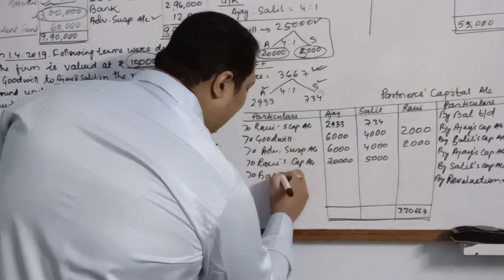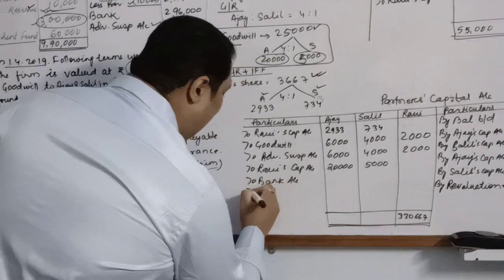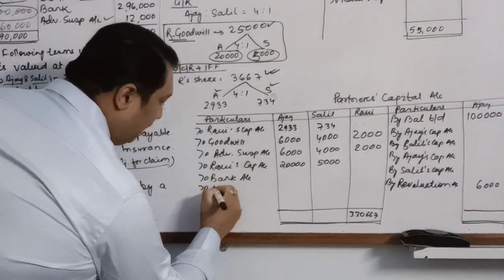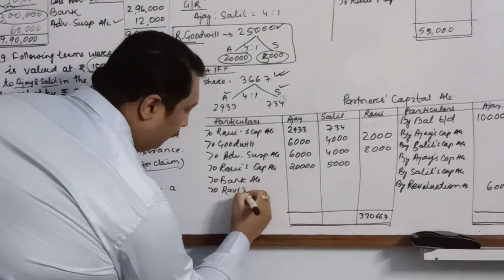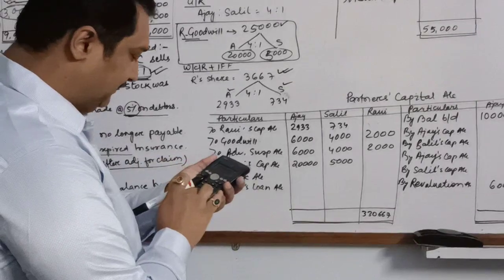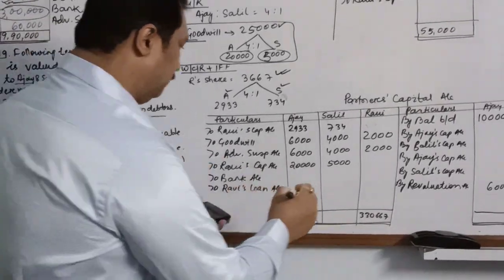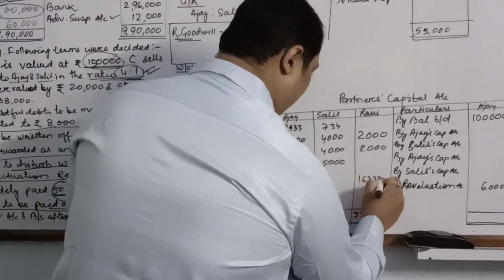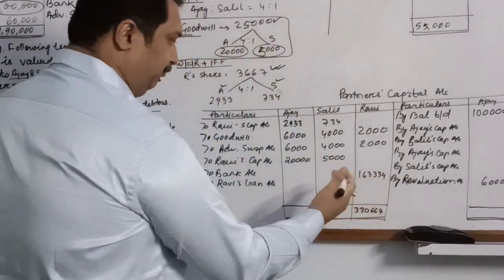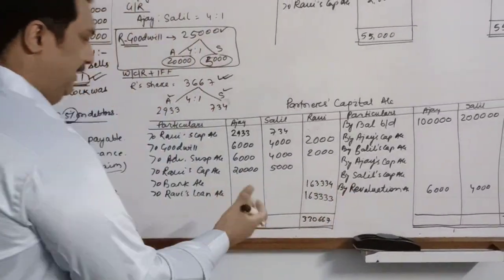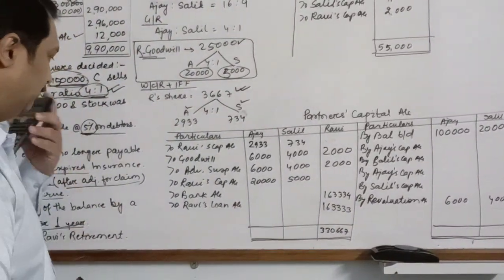The question says that 50% is paid by cheque. So we'll write to bank account, and the balance will be paid after 1 year. That means the balance will be transferred to Ravi's loan account. So half of 3,26,667, we will write over here 1,63,334. We will pay this to him, and the balance will be as his loan account.